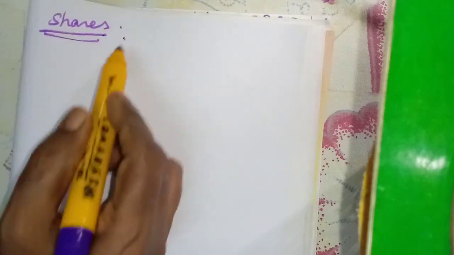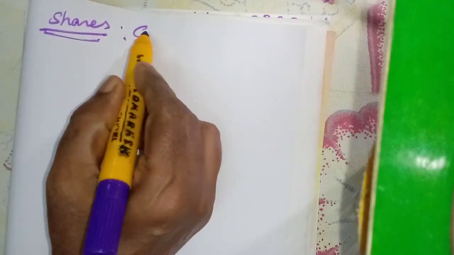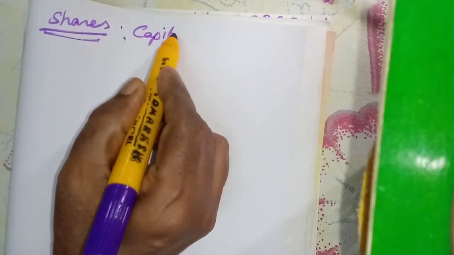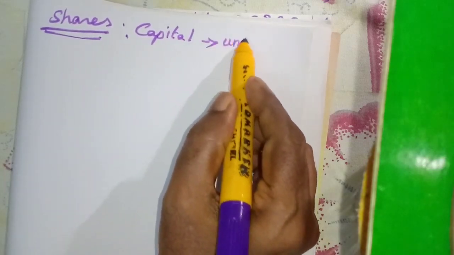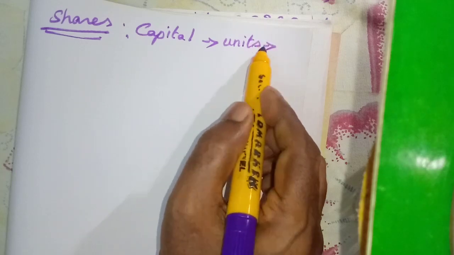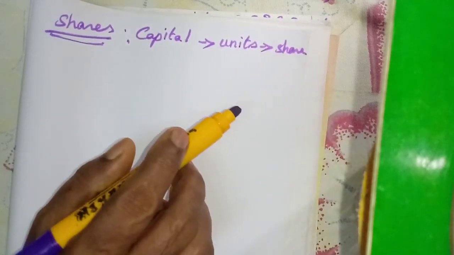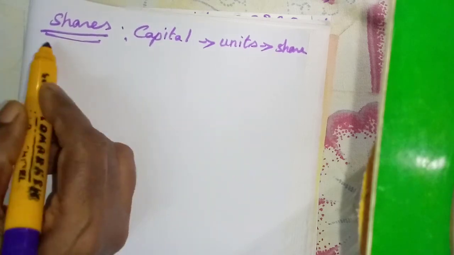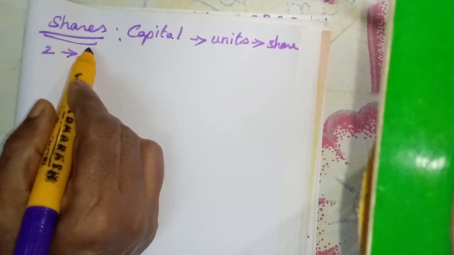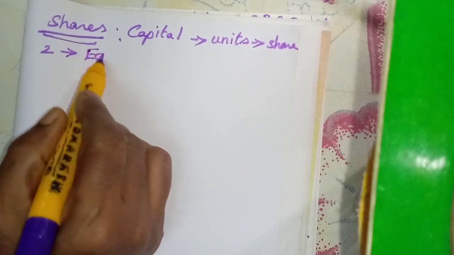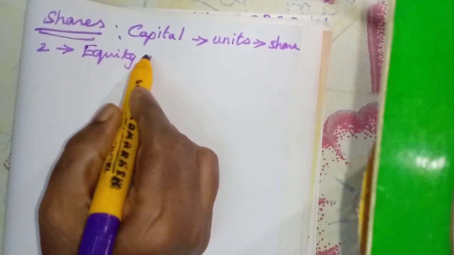What are shares? We know, isn't it? I have told you the total share capital. Capital is divided into many parts, many units. One unit is called what? Share. These shares are of two types: equity shares and preference shares.